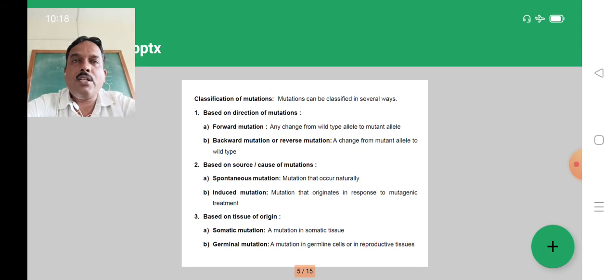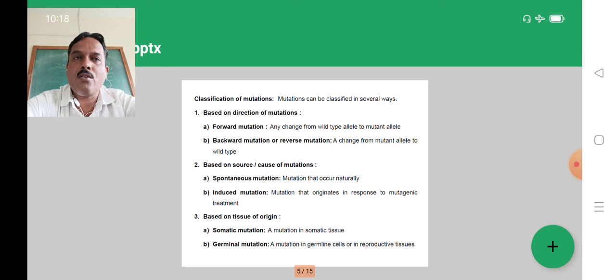Then we study the classification of mutations. Mutations can be classified in several ways. On the direction of mutation, classification may be forward or backward, also called reverse mutation. Backward or reverse mutation is a change from the mutant allele to the wild type, and forward mutation is a change from the wild type allele to the mutant allele.